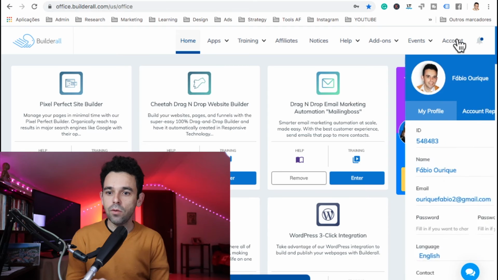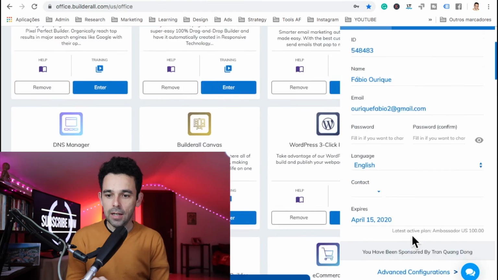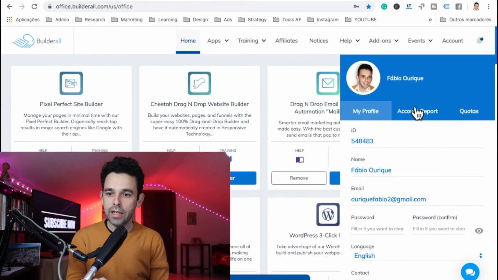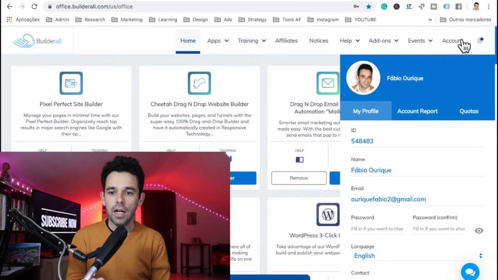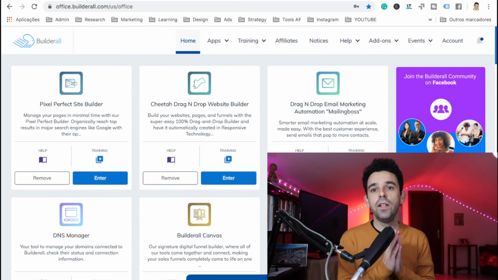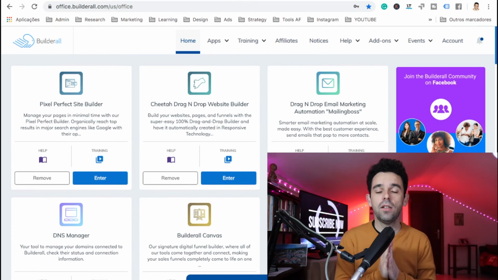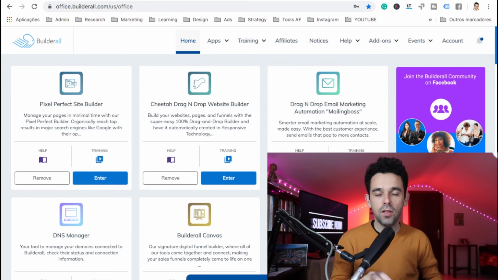And here on your account, you could also change your language here. You can change your password, and you have your account report. Just everything related to your account here, and that's it. Of course, now, guys, I have videos on my YouTube channel about how to use this tool right here. You can always look for these videos.